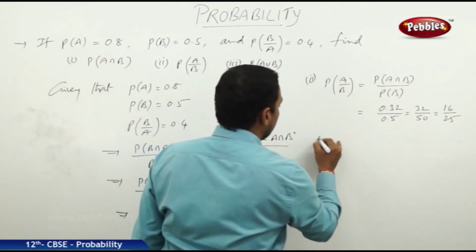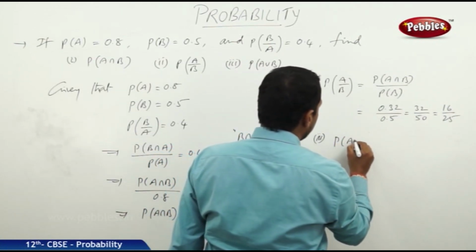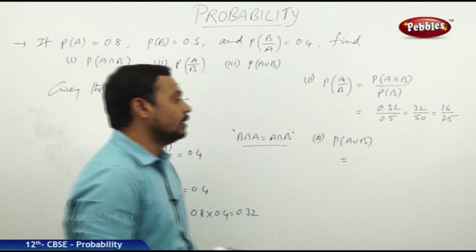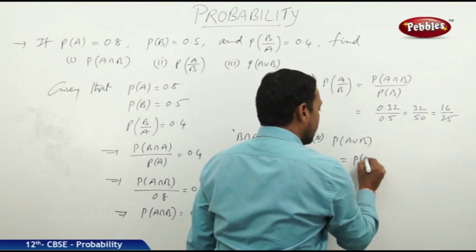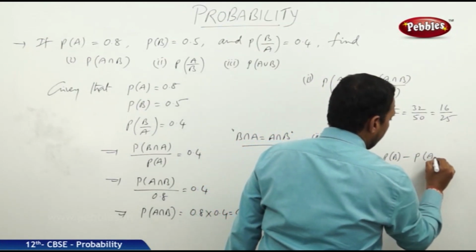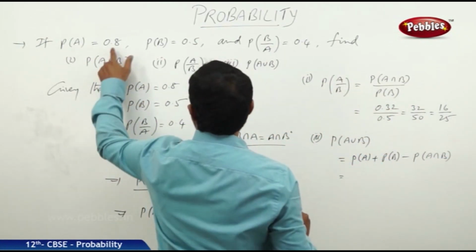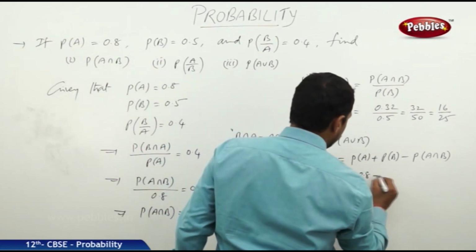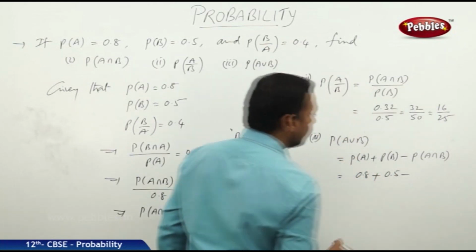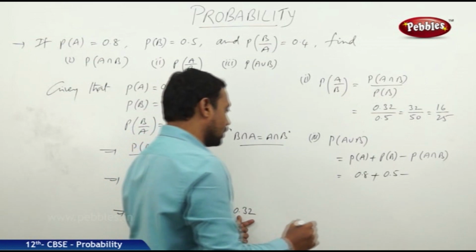And the next one, the third part, the probability of A union B. By the addition theorem, the probability of A union B is equal to probability of A plus probability of B minus probability of A intersection B. Here probability of A is already given as 0.8, probability of B is also given as 0.5, and probability of A intersection B is found to be 0.32.